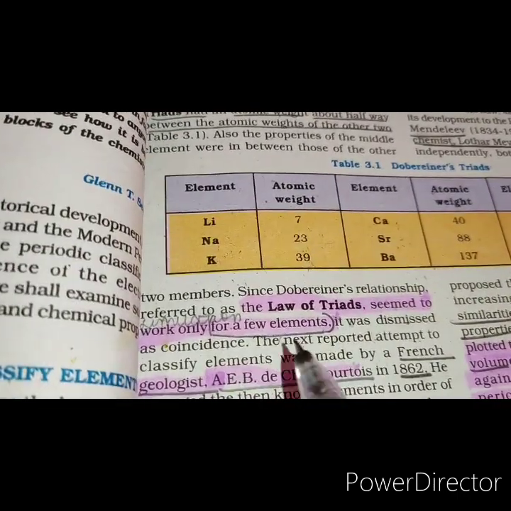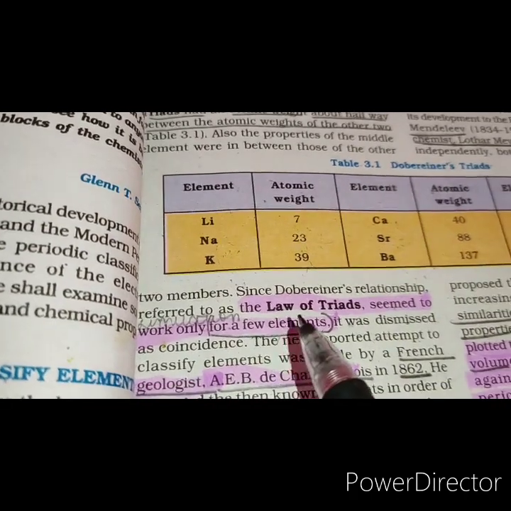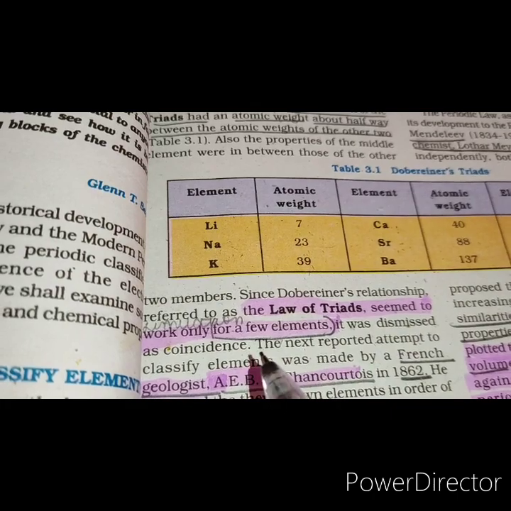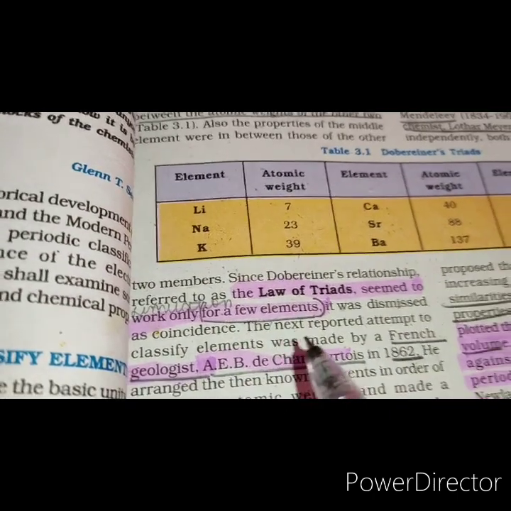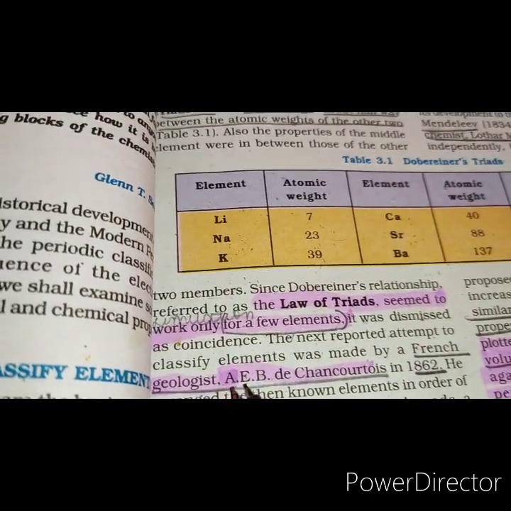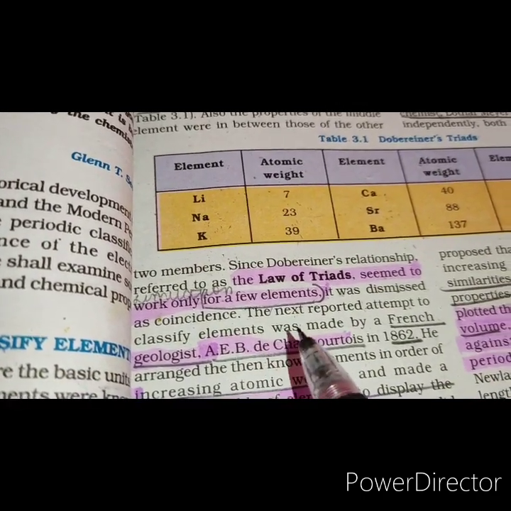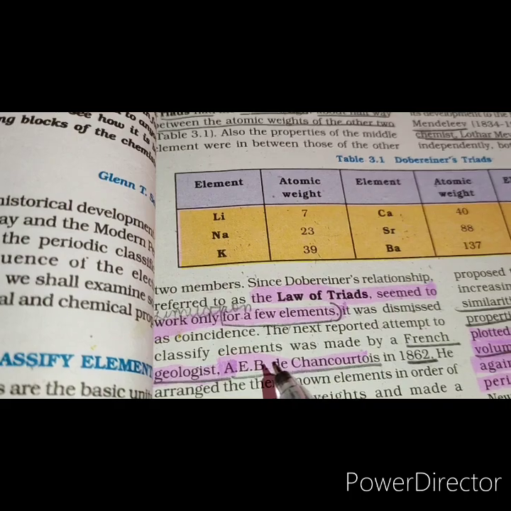The Dobereiner relationship is also called the law of triads. However, it seemed to work only for a few elements. It was dismissed as coincidence because all the known elements could not be arranged in triads.